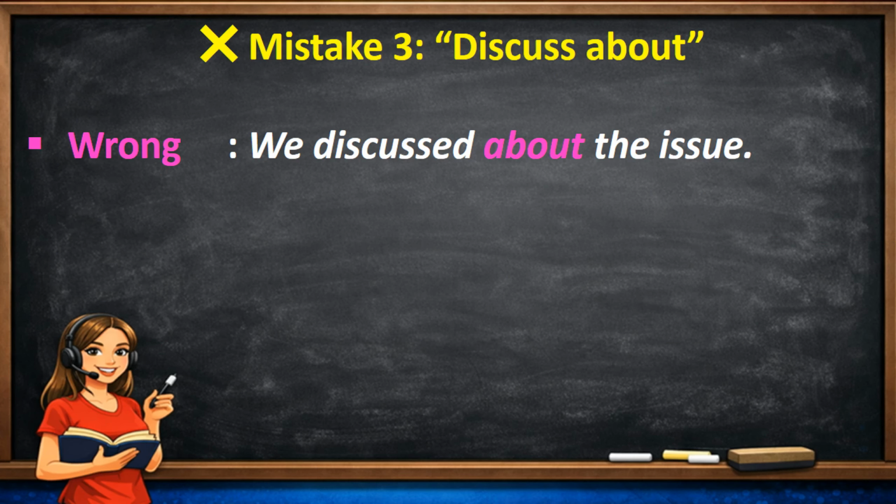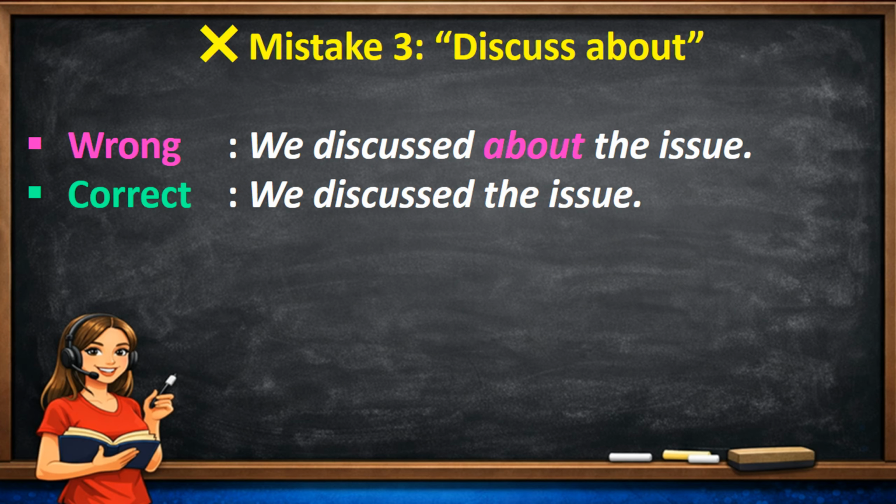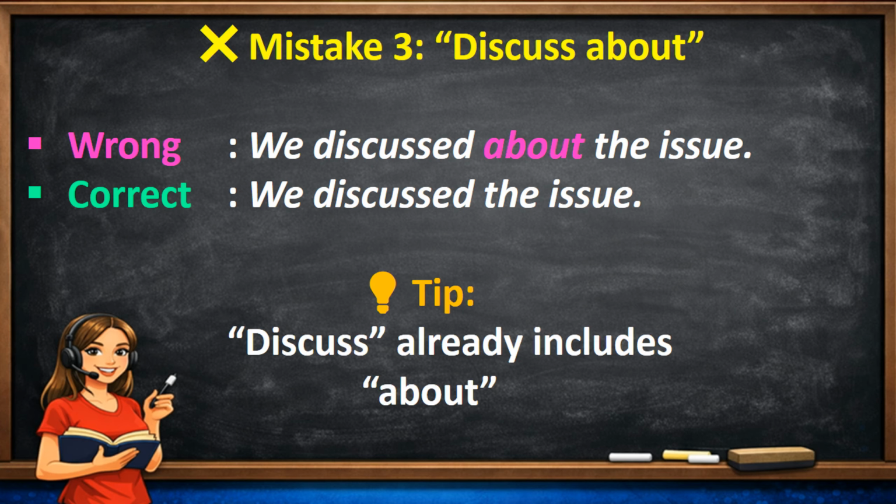Mistake 3. Discuss about. Wrong. We discussed about the issue. Correct. We discussed the issue. Tip. Discuss already includes about.